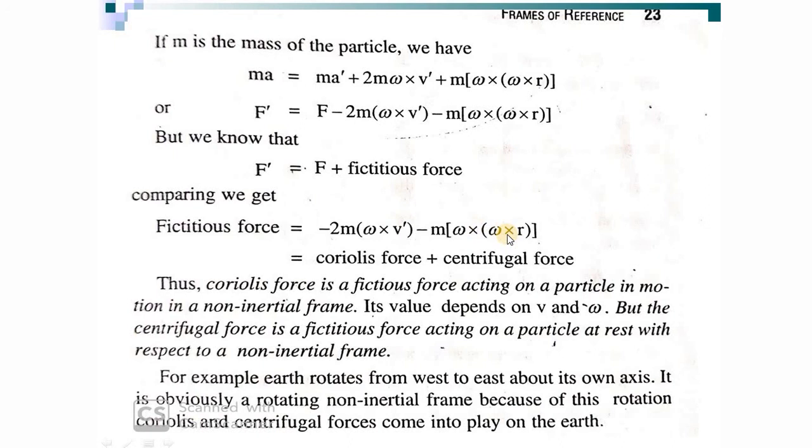Okay, and in the next class we are going to discuss two examples for each of these, the Coriolis force and the centrifugal force. So hope it is clear. We have discussed inertial and non-inertial frames, Galilean transformation, and the hypothesis of Galilean invariance. Then we have discussed forces acting in a non-inertial frame, the fictitious force or pseudo force. The first one is the centrifugal force, the second one is the Coriolis force, and their expressions.